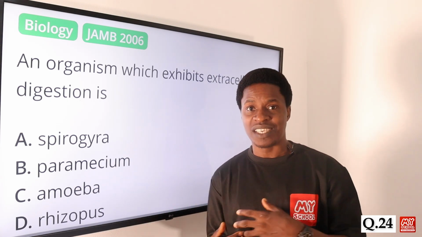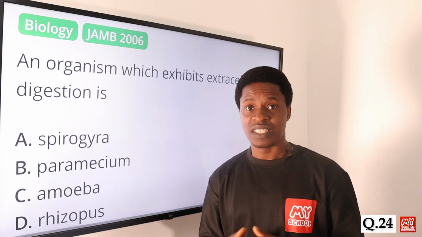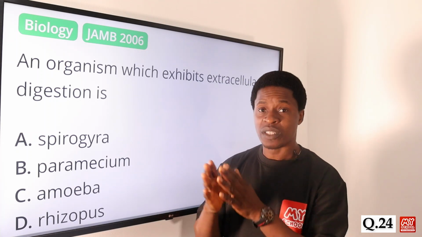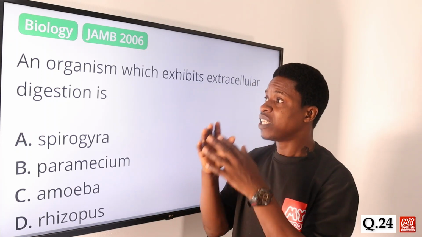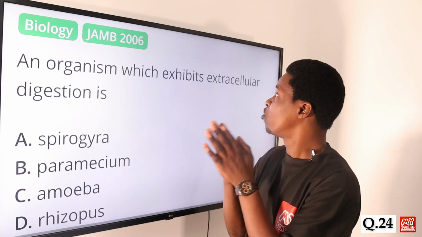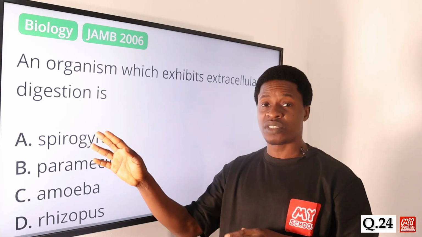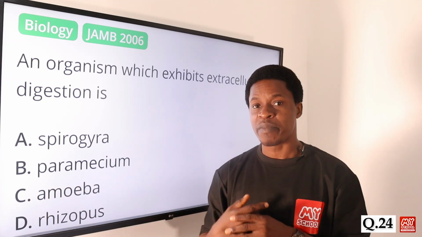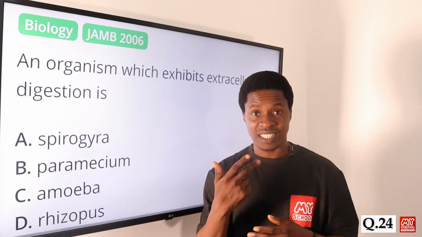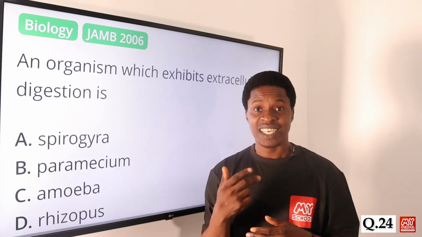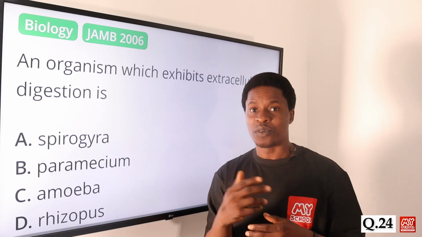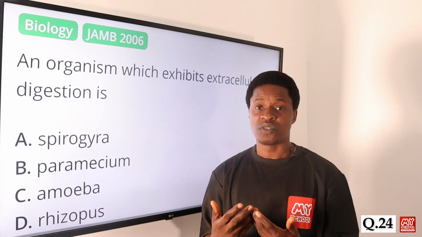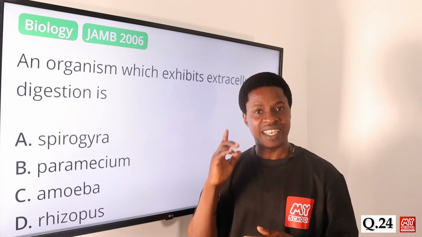We have the food vacuole inside of it that is formed, the contractile vacuole where it takes out the waste, and then we have other parts. The nucleus is there. So the spirogyra is able to exhibit intracellular digestion, not extracellular. And then when we talk about option B, that is paramecium. Paramecium, of course, has gullets, the esophagus, from the cilia that protrude in. So it takes in food inside and digests the food inside of it. So it undergoes intracellular, not extracellular.